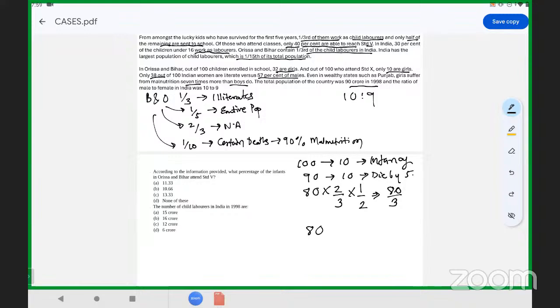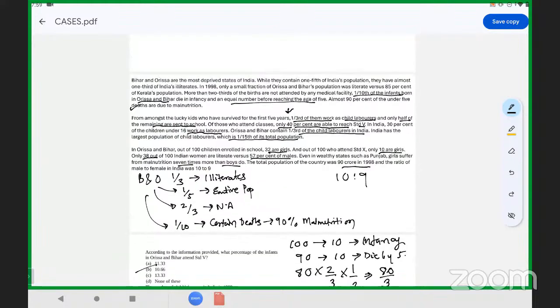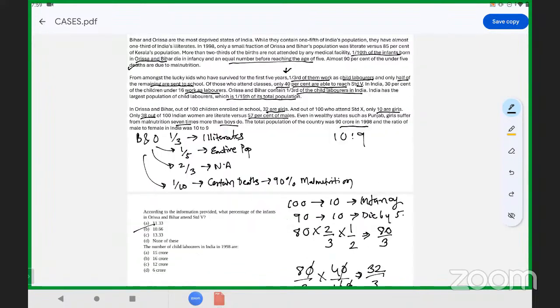So which means again 80 into 40% of 100. So 0 0 gets cancelled out, again 0 0. So we have 32 by 3. If you divide it, you will get 10.66%. Okay, so we have to just follow the lines which are provided in the paragraph and solve it.